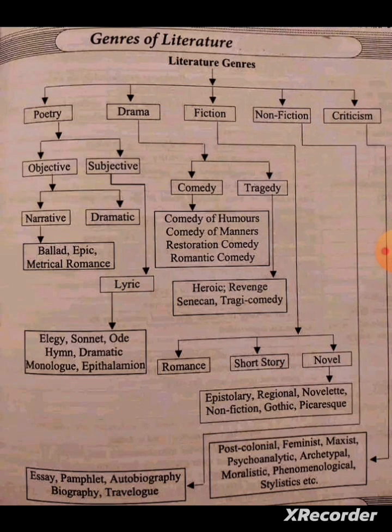Under criticism we have post-colonial criticism, feminist theory, Marxist theory, psychoanalytic theory, archetypal theory, moralistic theory and also archetypal criticism, moralistic criticism, and also phenomenological theory and stylistics, etc. And we have new criticism also. So these are all the main genres of English literature.